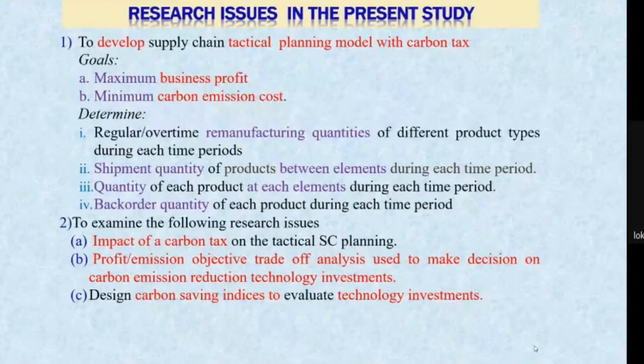And third, the quantity of each product at each element during each time period. Fourth, the back order quantity of each product during each time period.